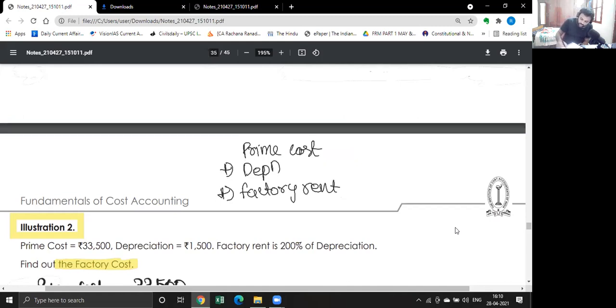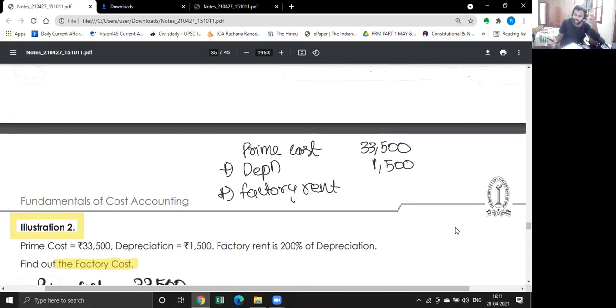How much is prime cost? He gave you prime cost of 33,500. Next, depreciation is 1,500. Next, how much is factory rent? Factory rent is 200% of depreciation. What is 200% of 1,500? It is 3,000.